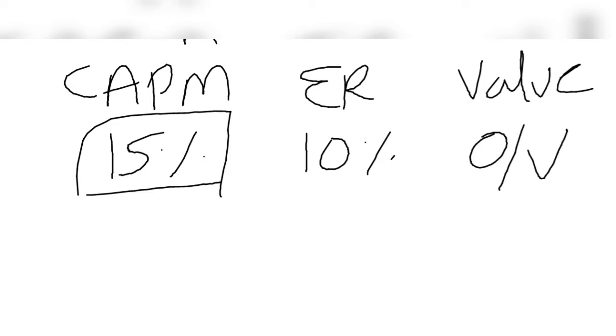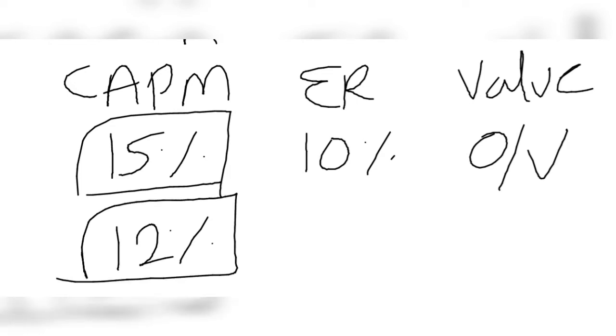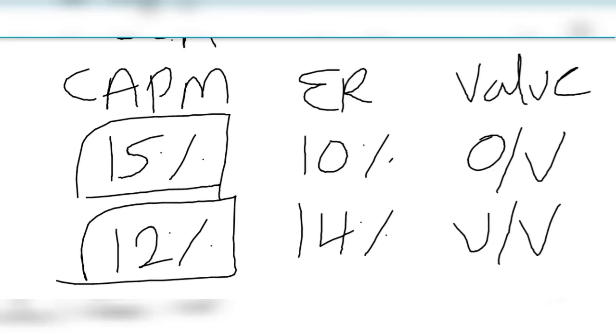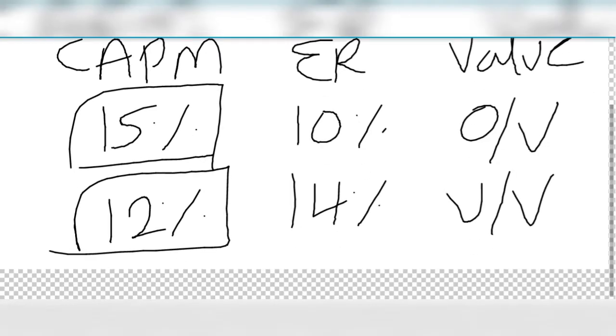And if the CAPM return requires 12% and the expected return is 14%, it means you expect that this stock will earn 14% return and the return required as per CAPM is 12%. The stock is undervalued. How? We take one example.